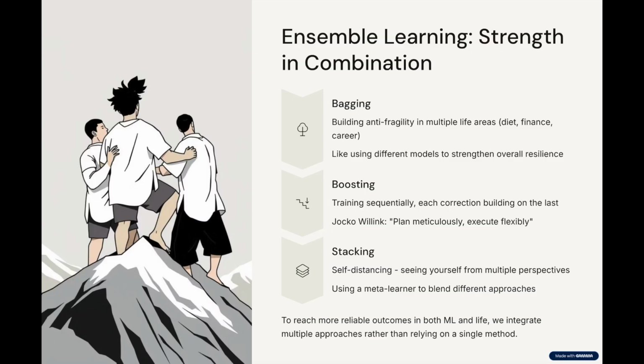Ensemble learning, strength in combination. To reach more reliable outcomes, we integrate multiple algorithms. Bagging splits training data into subsets, trains models independently, and combines results through voting for classification or averaging for regression. Nassim Nicholas Taleb advises us to build personal anti-fragility in diet, finance, and career. Self-discipline may extend over either of these areas. Bagging would therefore indicate its overall impact on our life.